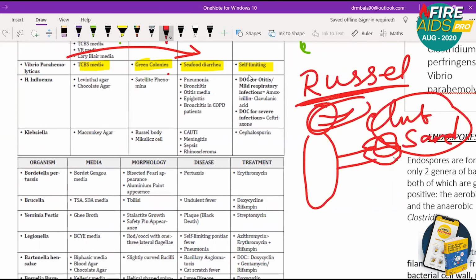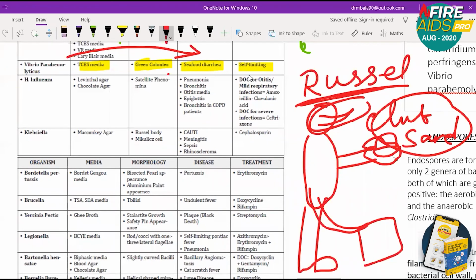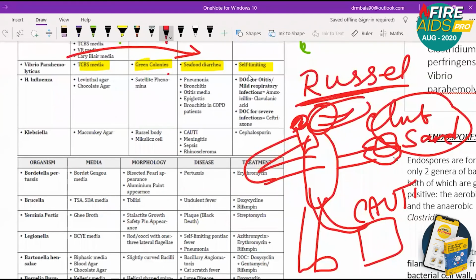This guy has a catheter passed. This is a catheter bag. So you must remember catheter associated UTI. In one hand he's having a club sandwich. In another hand, he's holding a mic and singing. So you can remember mic, that is Mikulicz cell. So Mikulicz cell, Russell body, catheter associated UTI, rhinoscleroma.